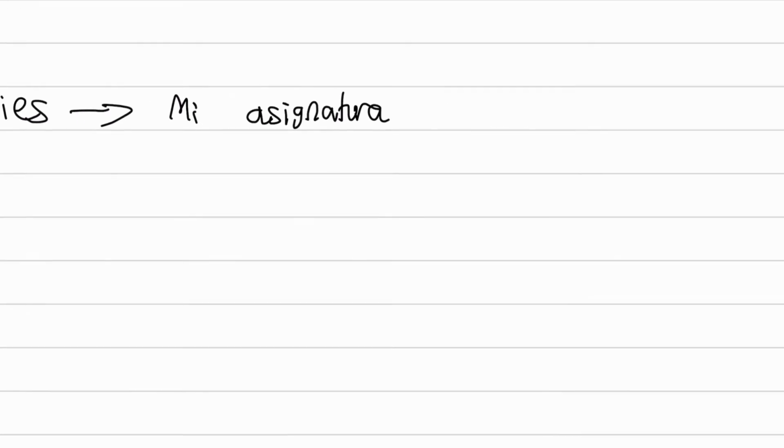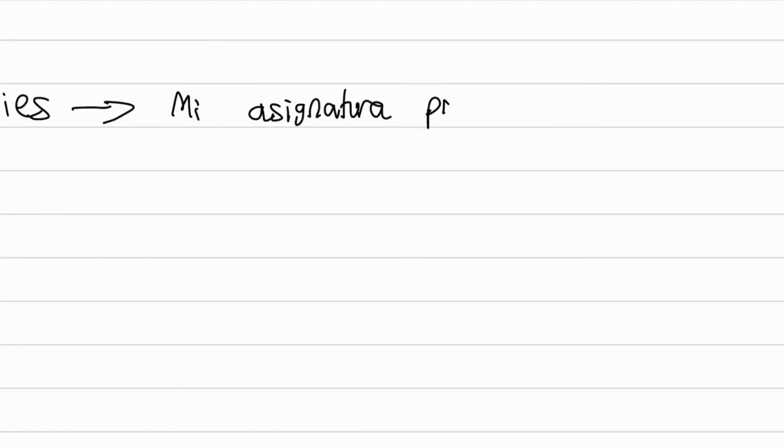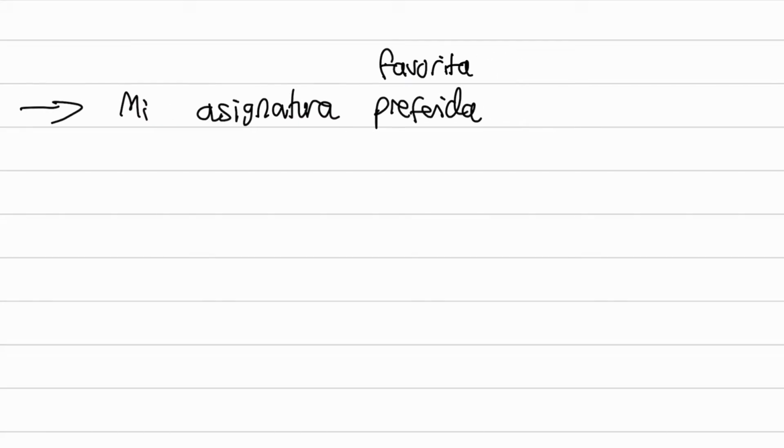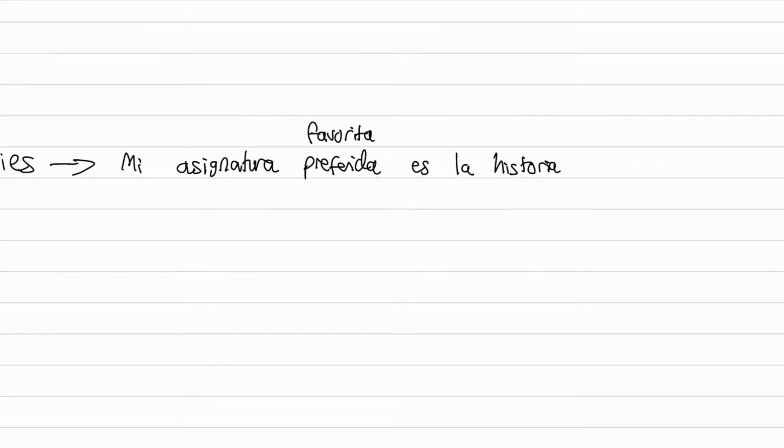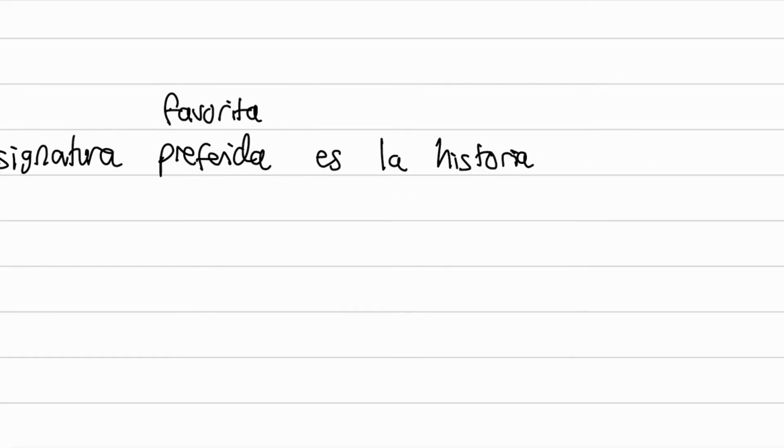So mi asignatura is the word here for subject. Mi asignatura, you can say preferida or favorita as well. Favorita. Es, and then I'm gonna pick maybe la historia, quizás. I'm just making up whatever comes to mind. So la historia, I'm gonna say. So mi asignatura preferida es la historia, porque. Let's finish the sentence off with a reason.